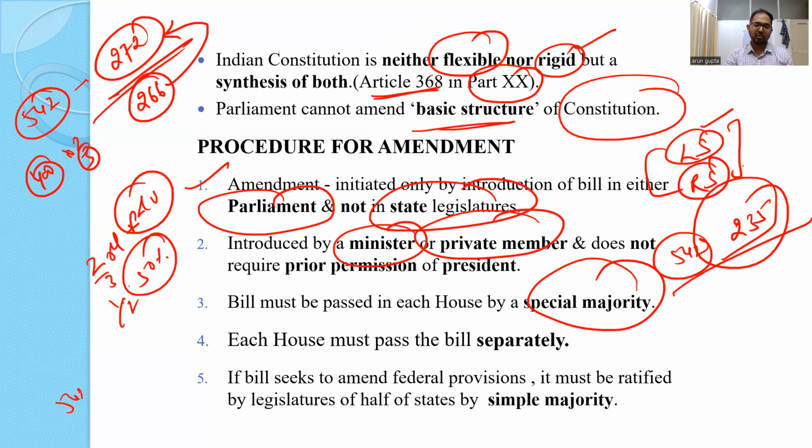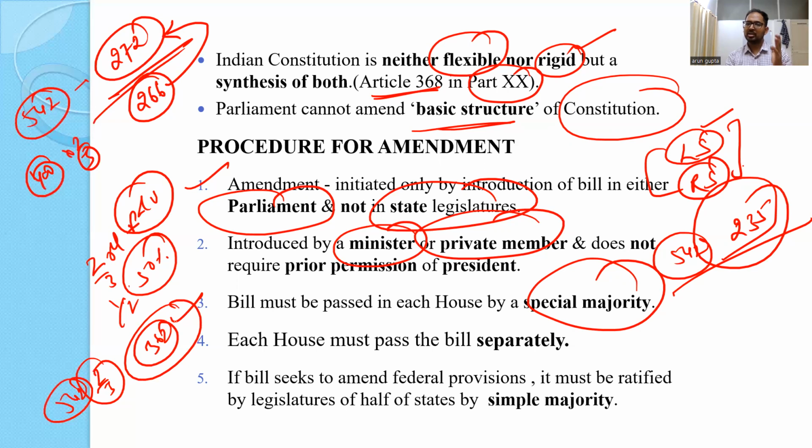If all the 542 are voting, 2/3 somewhere would be around 362. So 362 would be required. Okay, that means 2/3 of present and voting and not less than 50% of the house. For example, in the Lok Sabha, I've given you an example. Similarly, it is for Rajya Sabha.